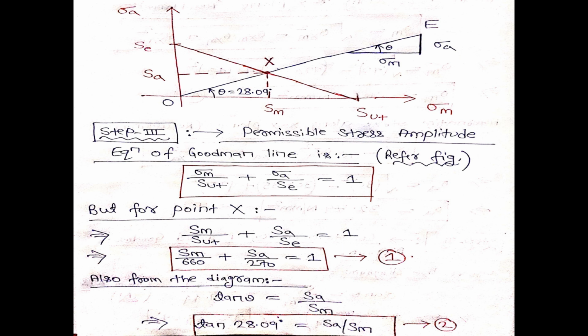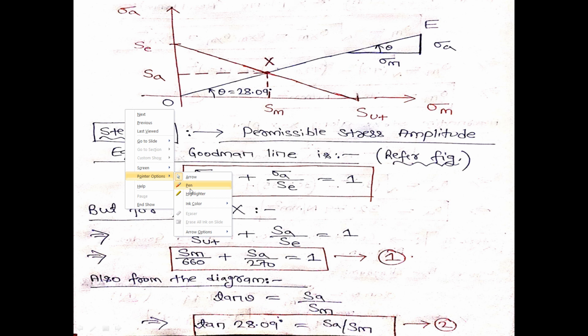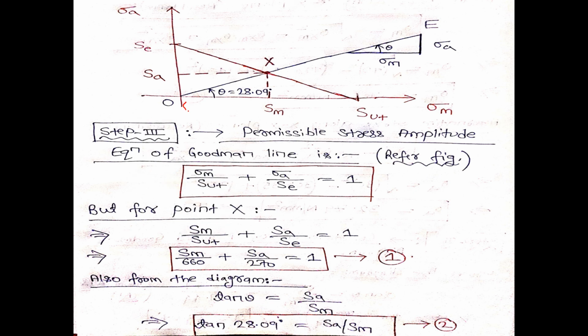Again, this point X will have two coordinates, one coordinate in the x direction and one coordinate in the y direction. In the x direction, the coordinate is Sm. In the y direction, the coordinate is Sa. Fine.